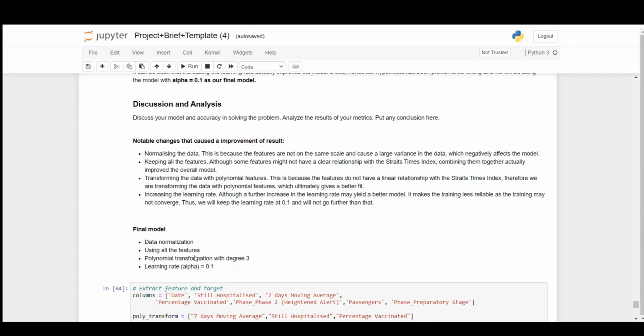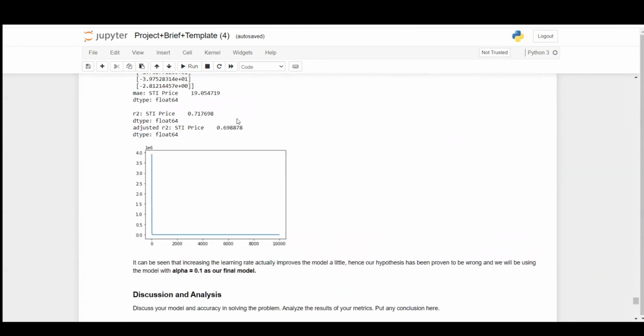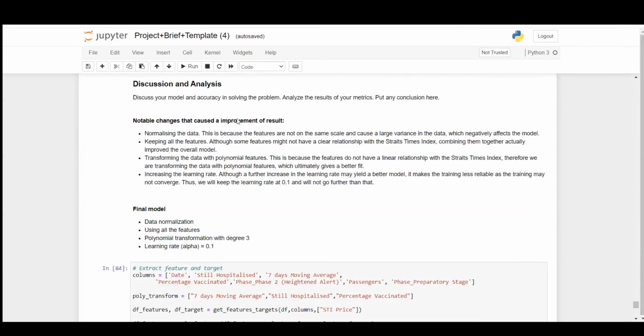Overall, our result of 0.69, close to 0.7, is rather not bad, but because of our limited data set, and COVID has only been happening for a while, with vaccination only happening in the last year, it's not very accurate to say that this is a model that can be extrapolated well in time.